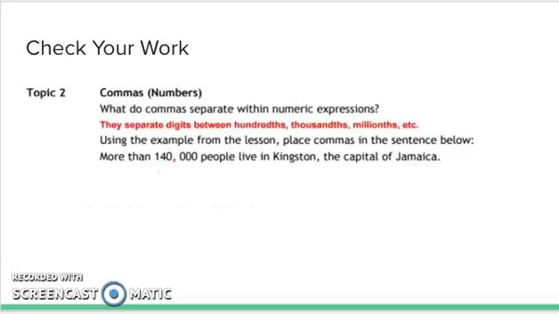The answer to your question on your note sheet should be, they separate digits between hundreds, thousands, millions, etc. And please place the comma in the appropriate position.